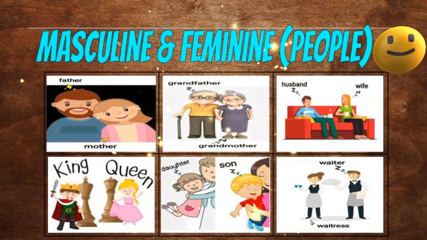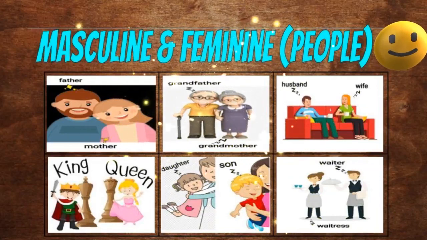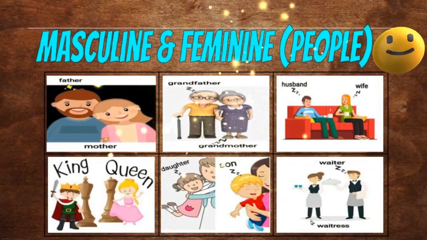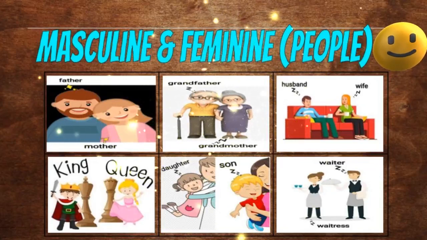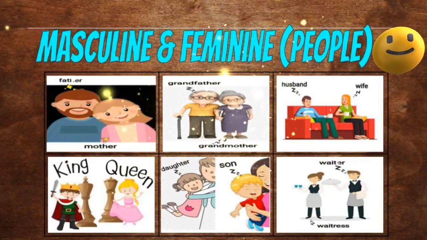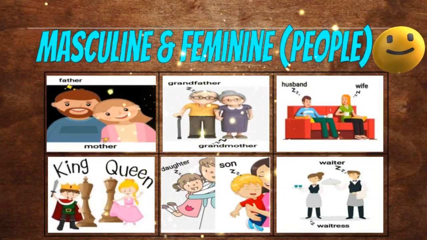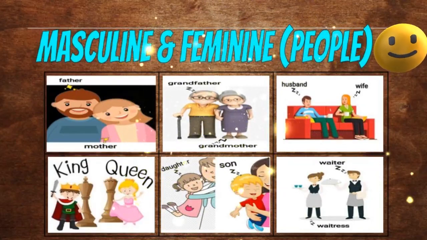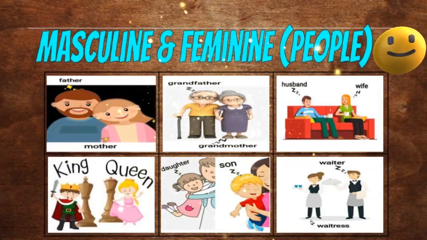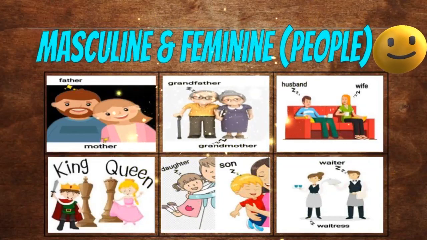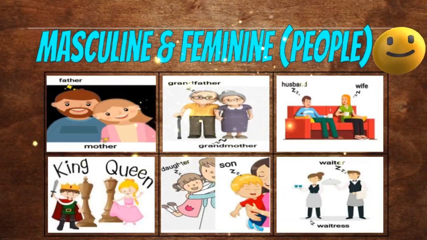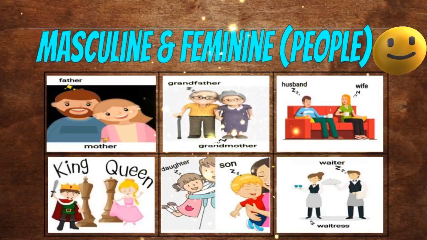Masculine means male and feminine means female. Next, the second example, grandfather and grandmother. In the previous example, father is a masculine gender and mother is a feminine gender. So here, grandfather is a masculine gender and grandmother is a feminine gender.